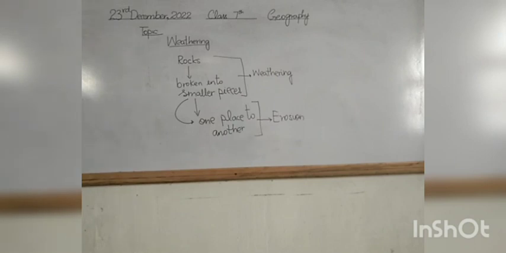So students, weathering and erosion are processes that help to form soil. How? What is weathering? When rock is broken down into smaller pieces due to different changes in atmospheric conditions, this process is called weathering. However, if the sediments and fragments of rock are moved from one place to another by wind or by water, this process is called erosion. So this is basically the difference between weathering and erosion.